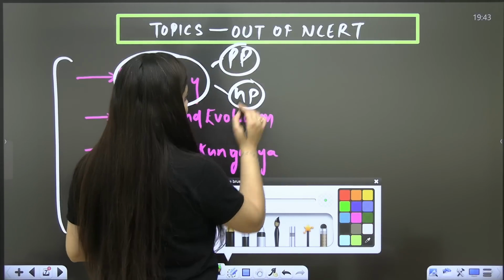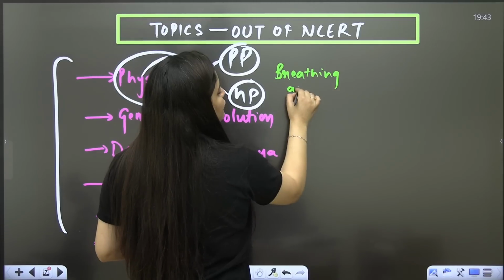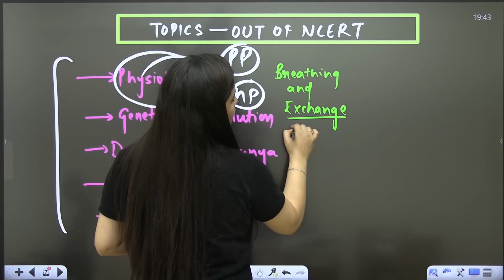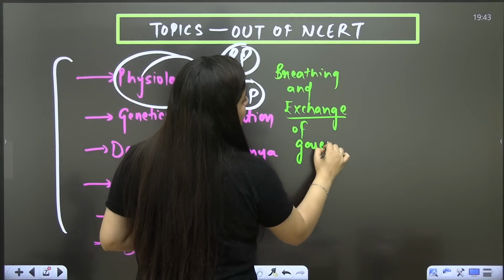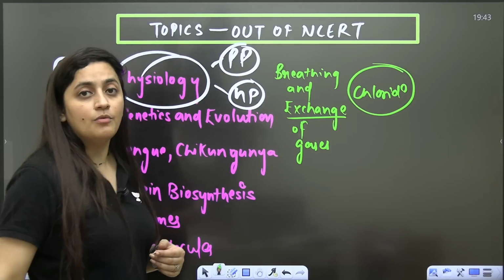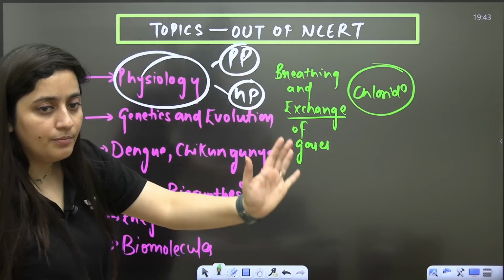I'll give you one example, like in the chapter breathing and exchange of gases. In that particular chapter, there is one topic, Haldane's effect, right? You will see the question on the basis of that. The chloride shift, you will see the question on the basis of that, but you will not find it in your books. That is why I'm saying that sometimes you have to go beyond the NCERT